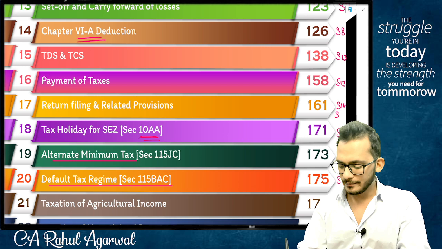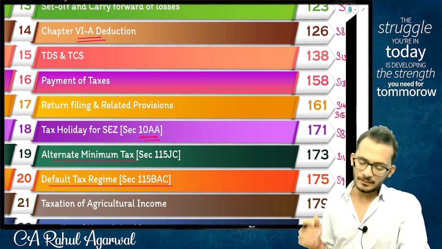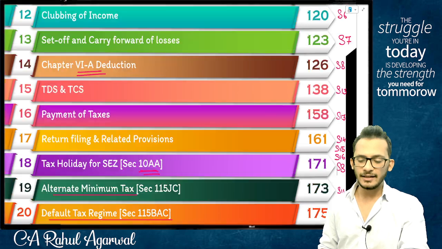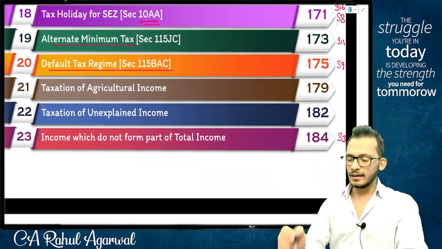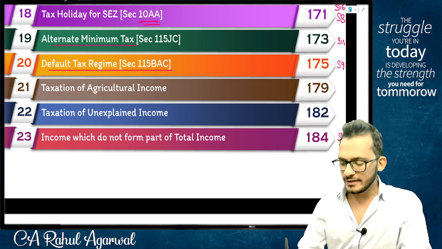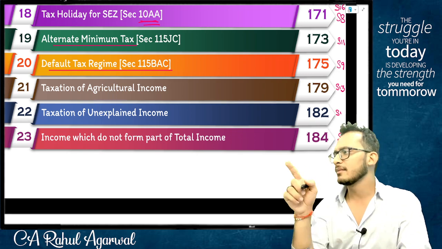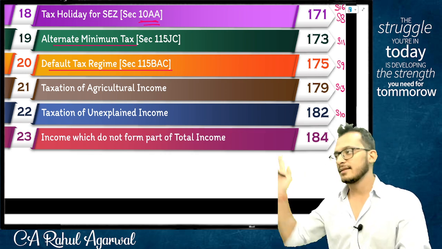File updated return, chapter 17. What did we miss out, people? We have missed out agriculture income, the partial integration of agriculture income. So step number 13. This is a part of your step, the alternate tax regime. Alternate tax regime is step number 10.